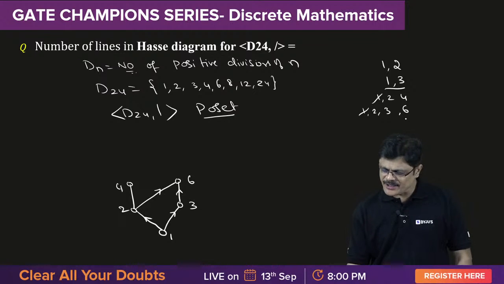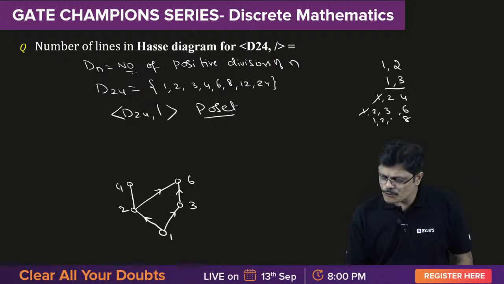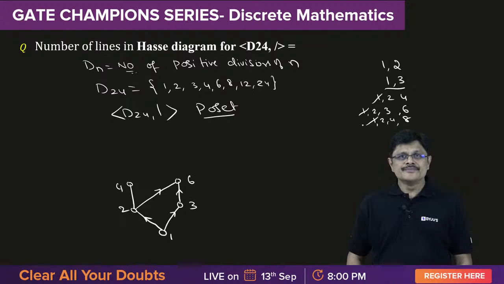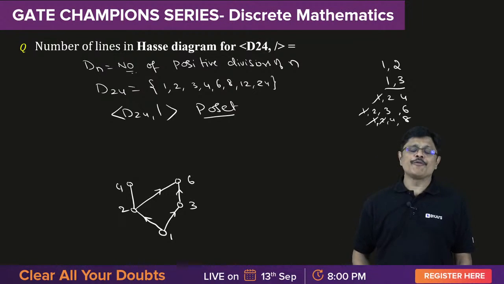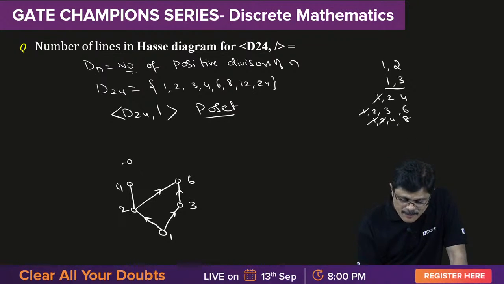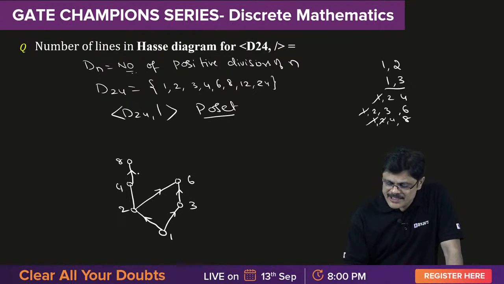Then comes 8. Who are related to 8? 1, 2, 4 are related to 8. 1 is already covered by 2. 2 is already covered by 4. So now for 4, who will take the responsibility? 8 will take responsibility and 8 will cover 4.